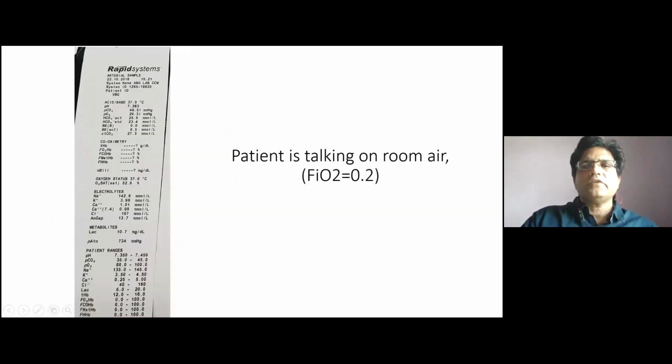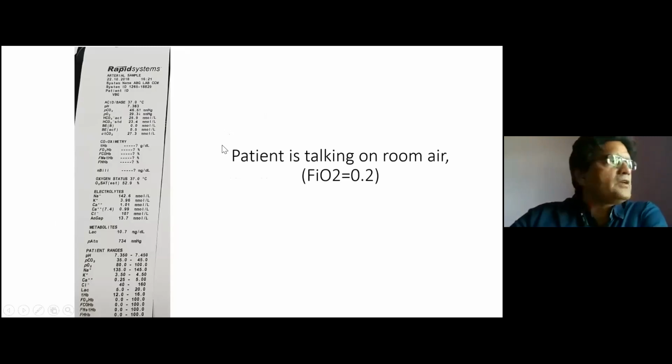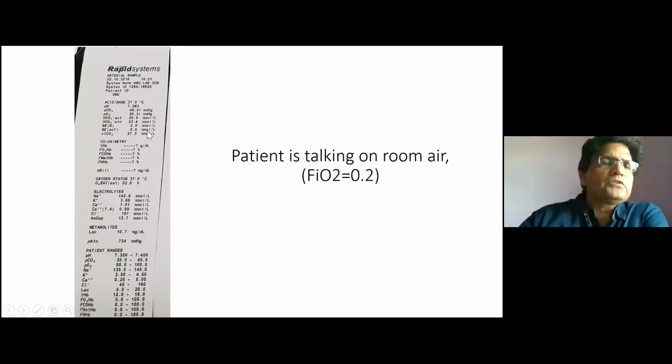In this case, the patient is on room air and the PO2 is 29, which is less than normal. Now we are confused. In this particular case, when the resident told me that PO2 is very low, I asked him to check what type of sample this was.